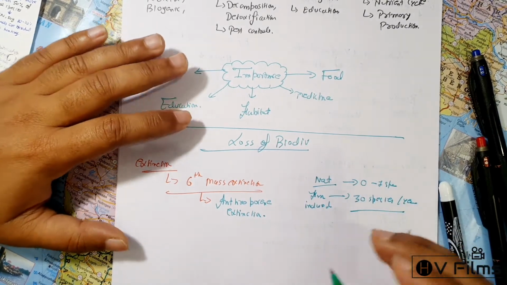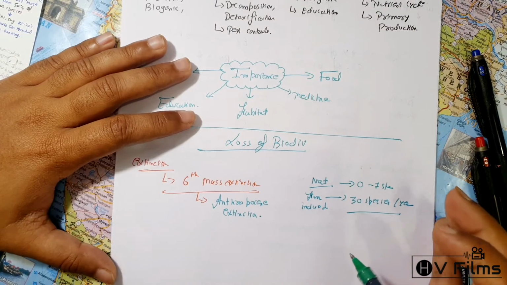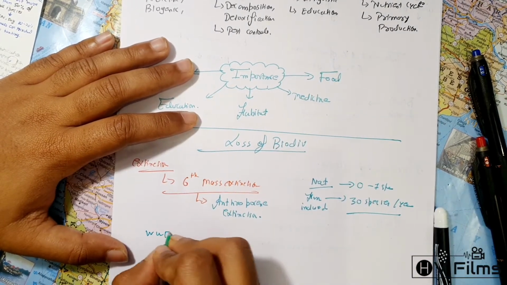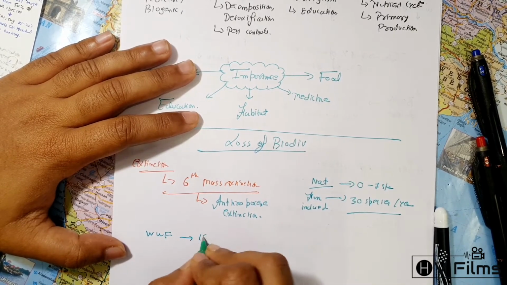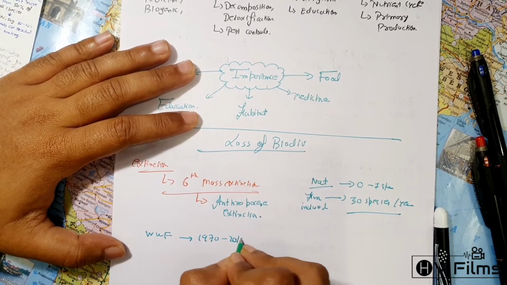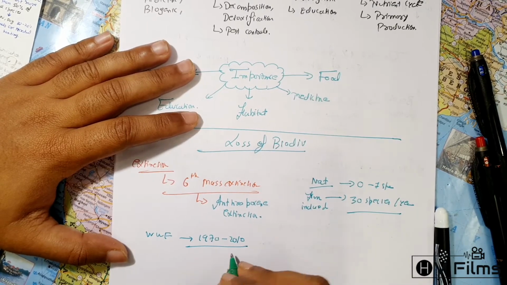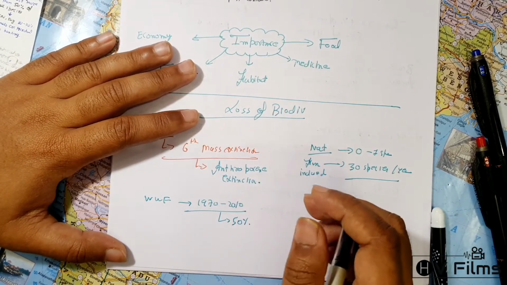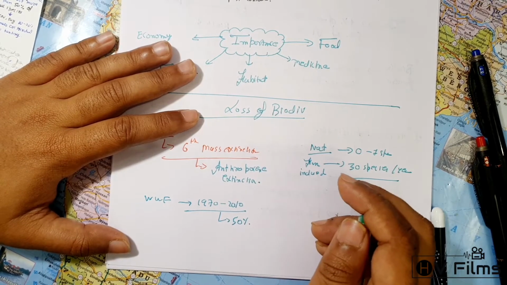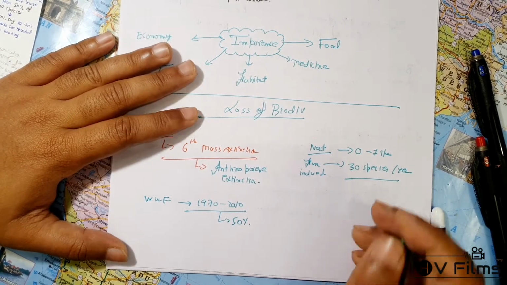I mean, this is basically the rate of extinction taking place. Even the WWF report clearly said that from 1970 to 2010, we have lost more than 50% of the species. More importantly, the IUCN even said that 10 to 20% of the mammals are threatened due to hunting.